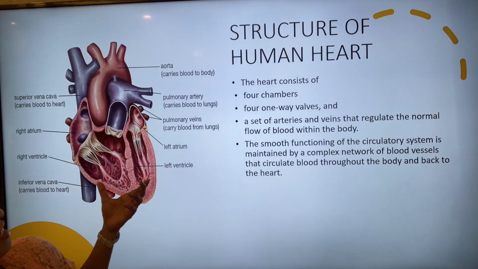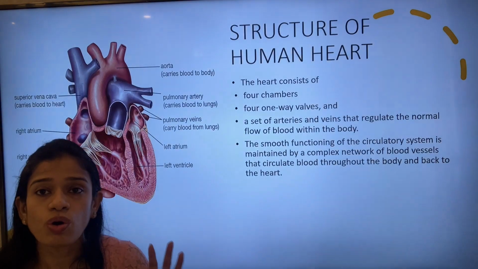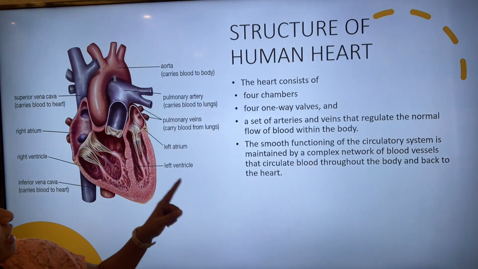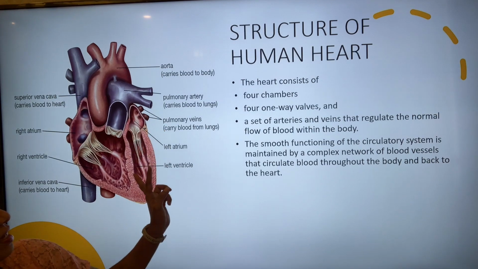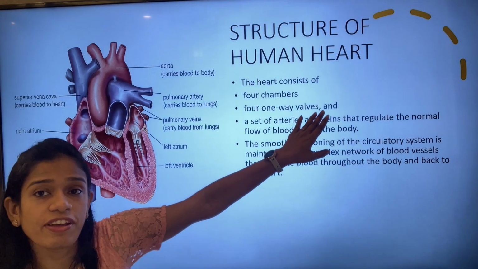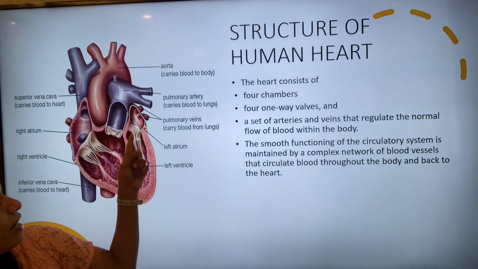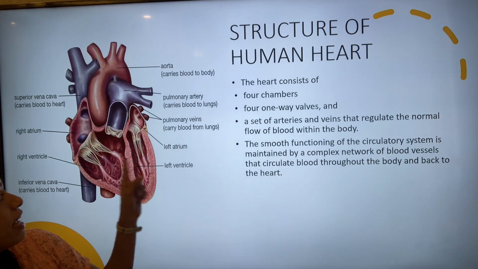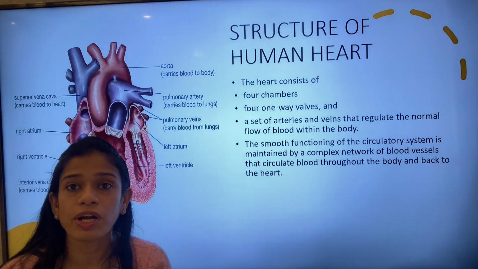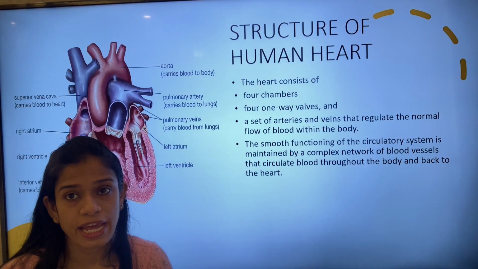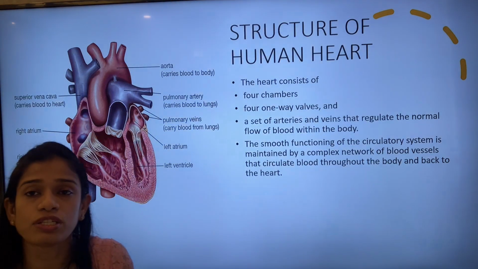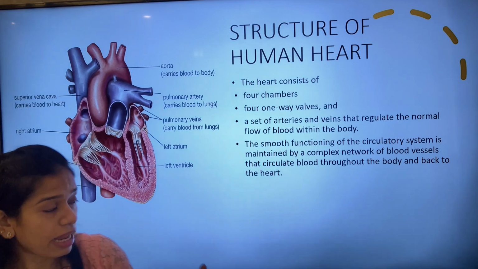Now this, if we see, this is the structure. So what exactly happens? See here what I was mentioning there. This is the left atrium, this is the left ventricle. It consists of four chambers and four one-way valves, and these valves actually help in the flow of the blood, but only one-way flow. It helps in one-way flow, so there is no backward flow of the blood taking place.